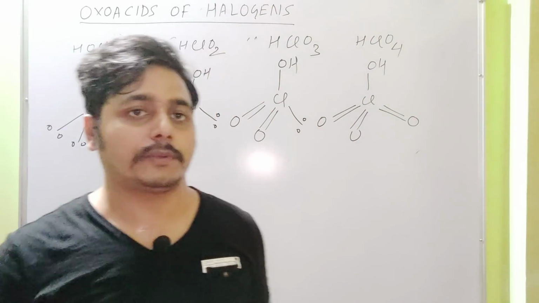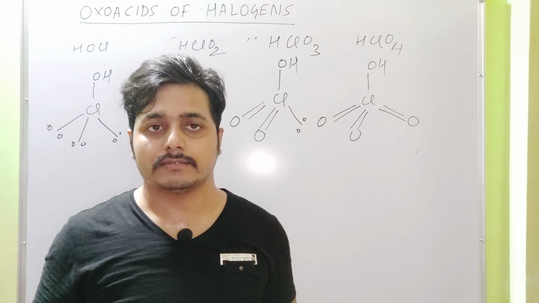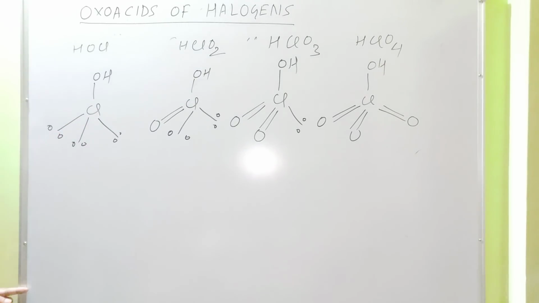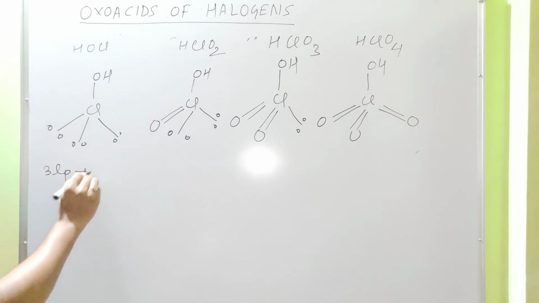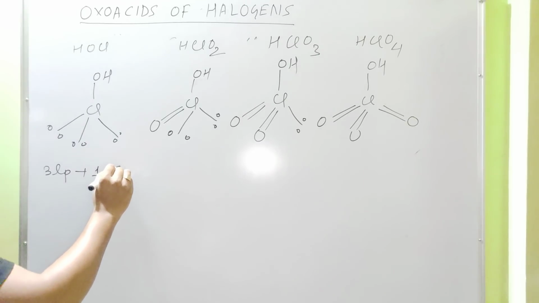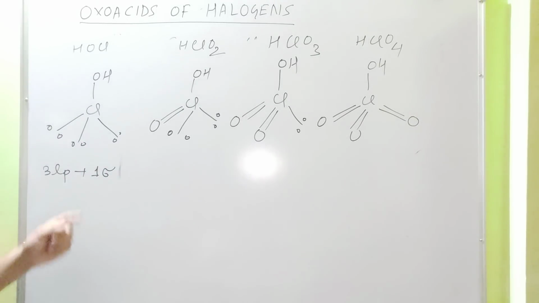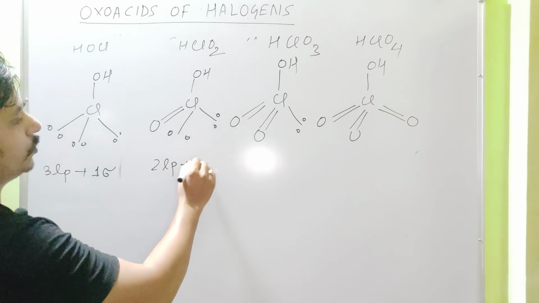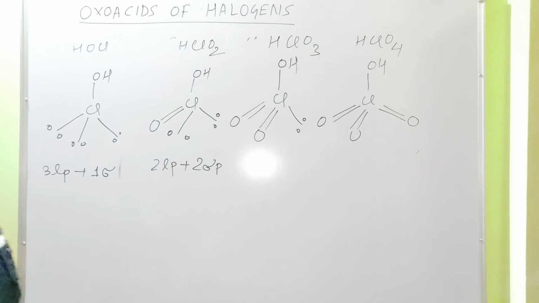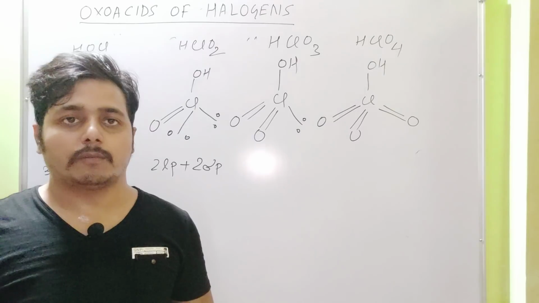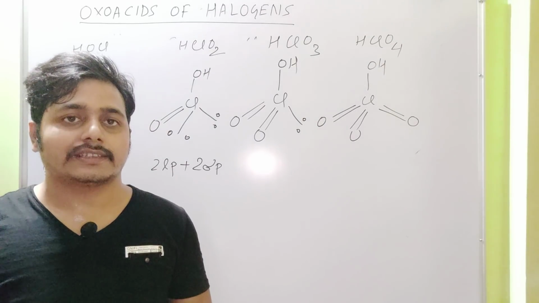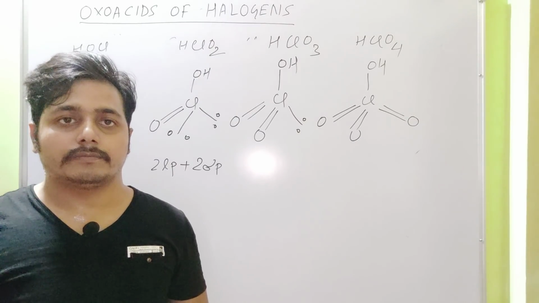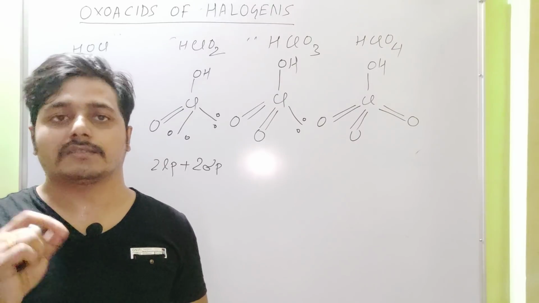In this case, chlorine has 3 lone pairs and 1 sigma bond. In this case, chlorine has 2 lone pairs and 2 sigma bonds. If more than 1 bond is present between 2 atoms, then only 1 bond is considered as sigma.